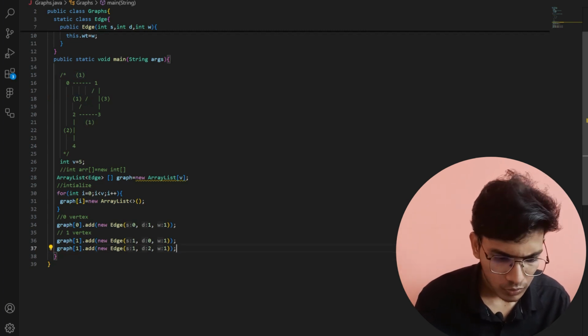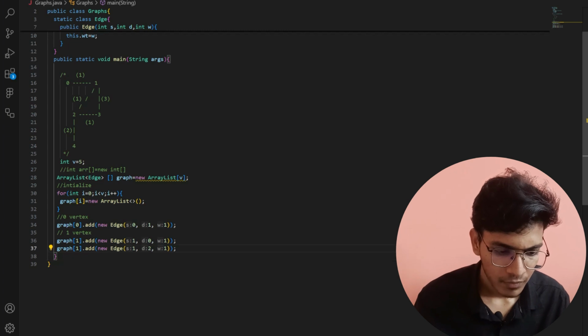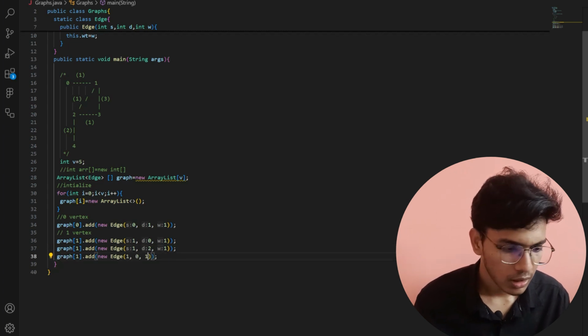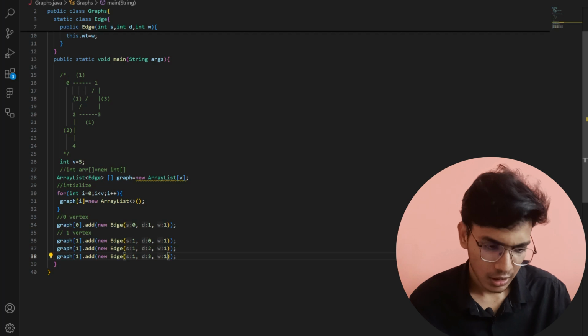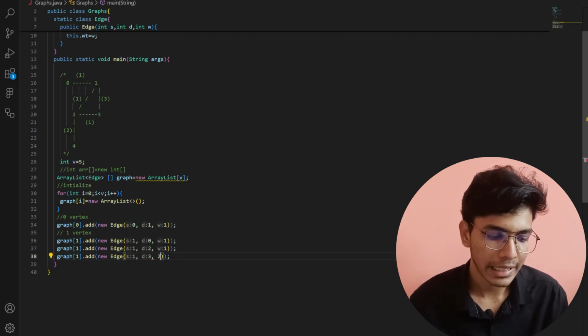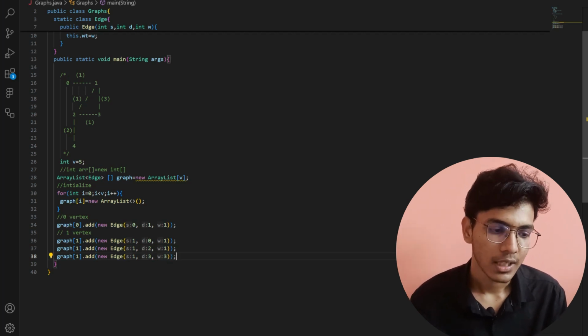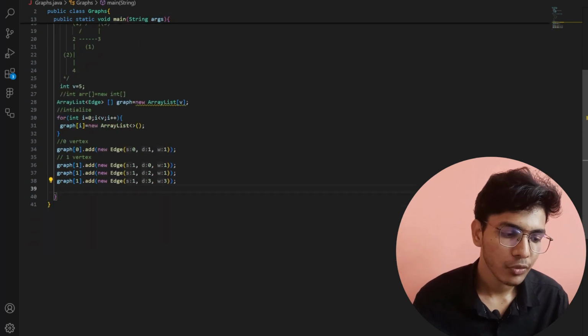Now again the same thing, the graph associated distance is 1. Now 1 is associated with 3 and the weight between the 1 and 3 nodes is also 3. So I will store 3 here. This is how I will add elements for the first vertex.